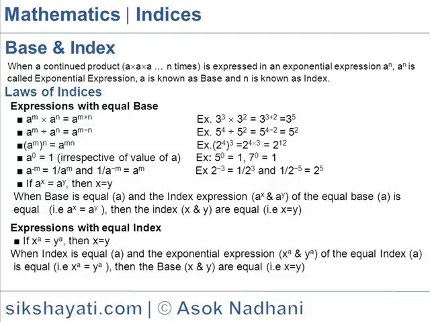Expressions with equal index. If x to the power a is equal to y to the power a, then x is equal to y. When the index is equal, that is a, and the index expressions x to the power a and y to the power a of the equal index a are equal, that is x to the power a is equal to y to the power a, then the bases x and y are also equal, that is x is equal to y.